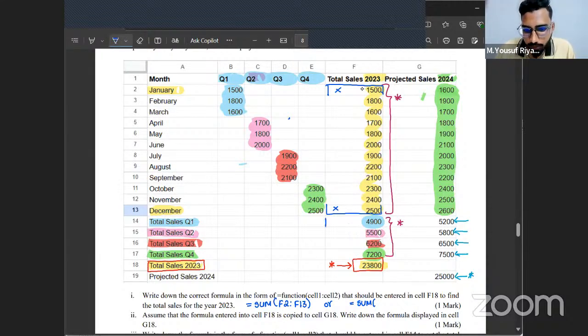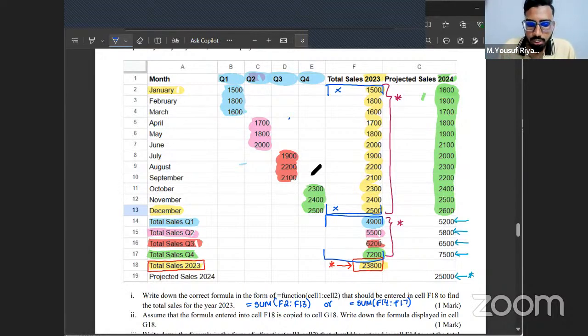Yes, that is there from cell F14 to F17. So you can mention a equal sum F14 to F17. Okay. So if you had mentioned either one of them, you will be getting here the 1 mark. Is that clear to you?